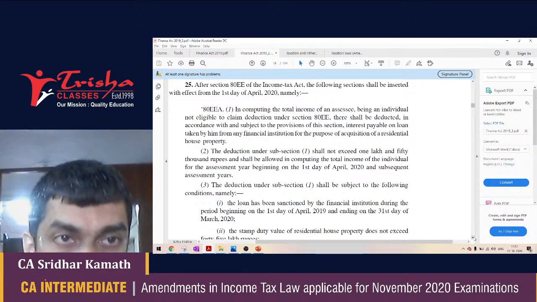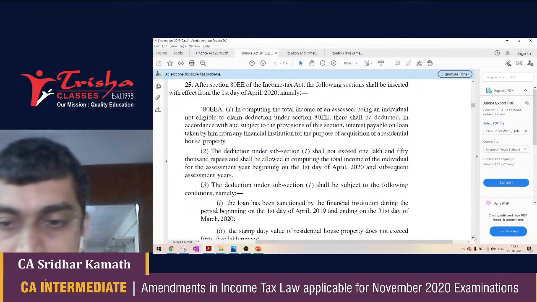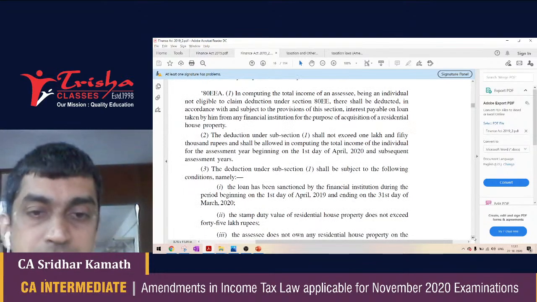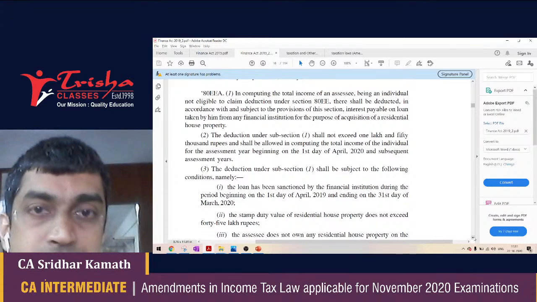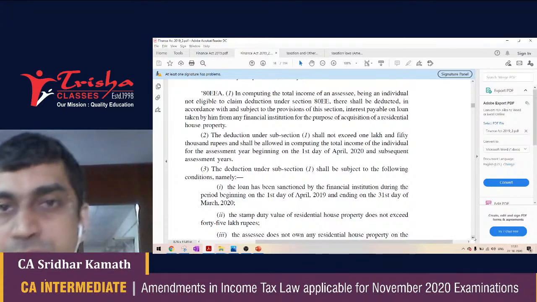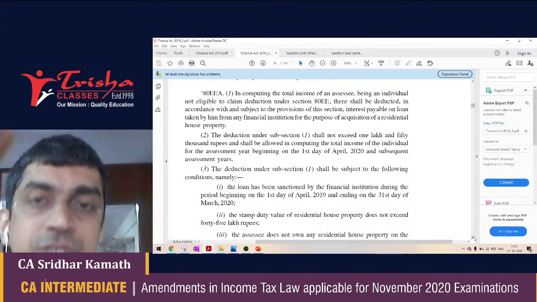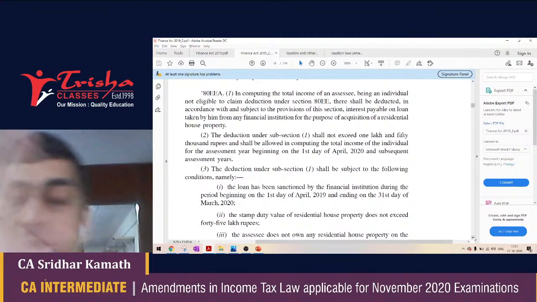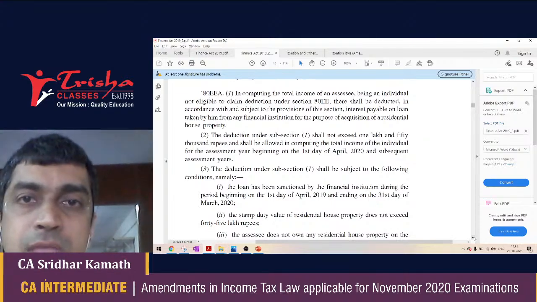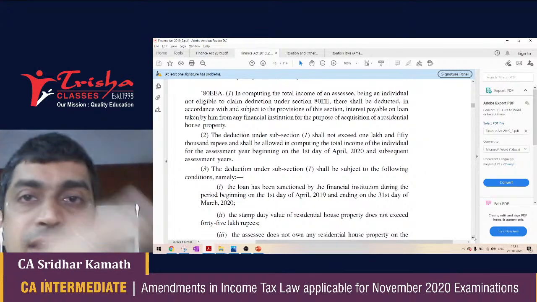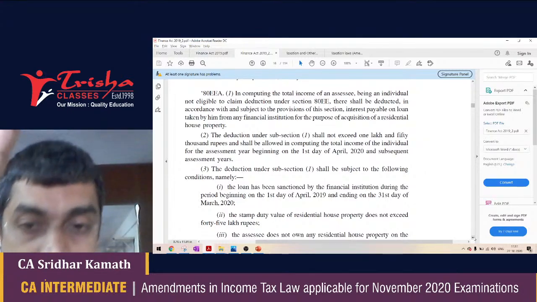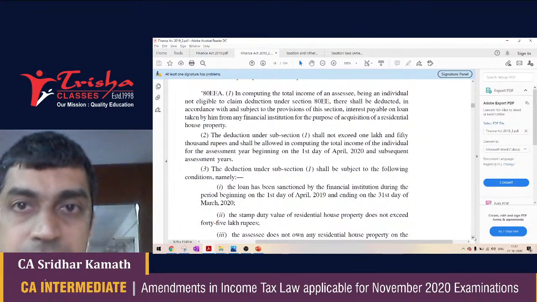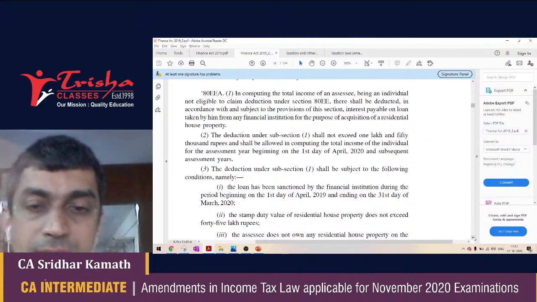Number 2, the value of the house is not more than 45 lakh rupees. If the value of the house is more than 45 lakh rupees, then 80EEA is not applicable. If the value of the house does not exceed 45 lakh rupees, then 80EEA is available.